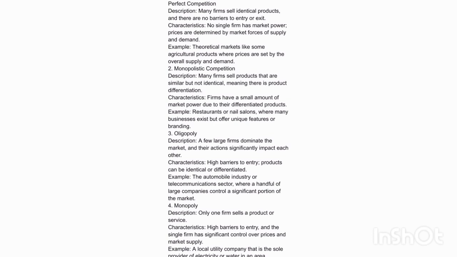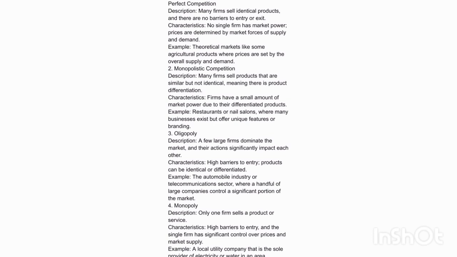3. Oligopoly. Description. A few large firms dominate the market, and their actions significantly impact each other. Characteristics. High barriers to entry. Products can be identical or differentiated. Example. The automobile industry or telecommunications sector, where a handful of large companies control a significant portion of the market.